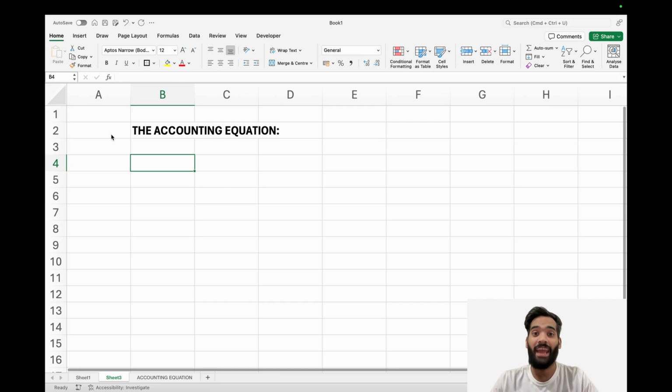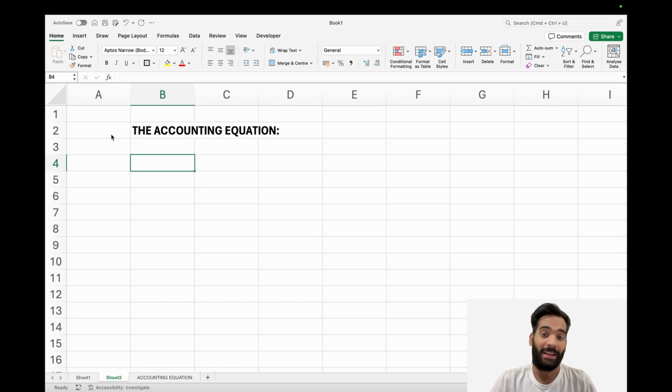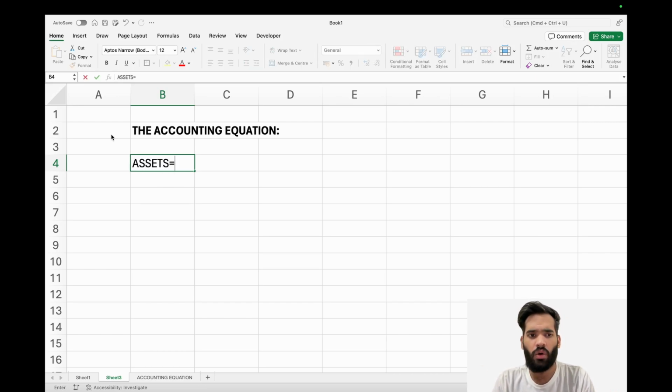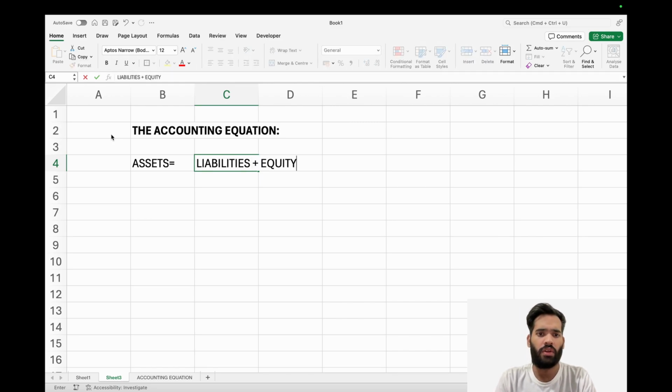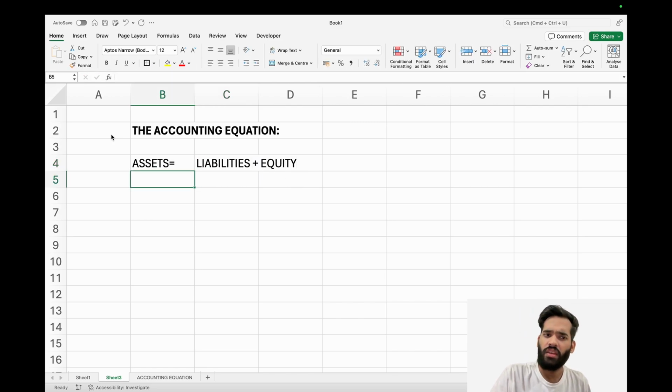This will affect every other topic that you're solving, literally every other topic. So it is absolutely crucial, and you'll see from me explaining that I cover this topic in a very thorough manner. So what is an accounting equation? It basically states that assets are always equal to liabilities plus equity. So let's try to understand that for a second.